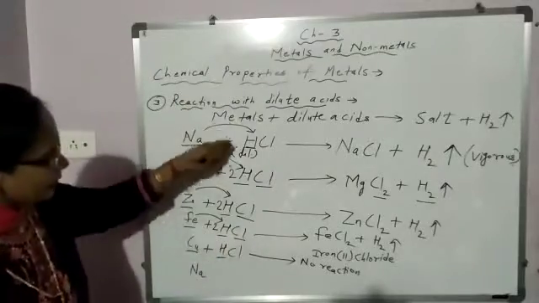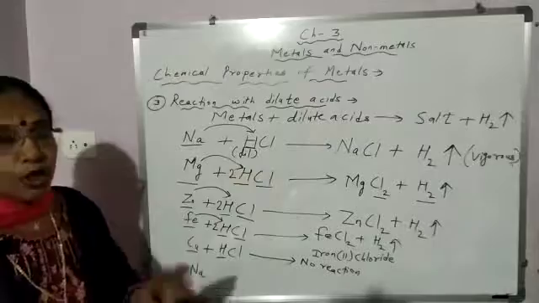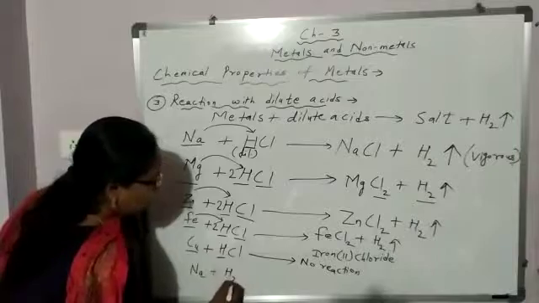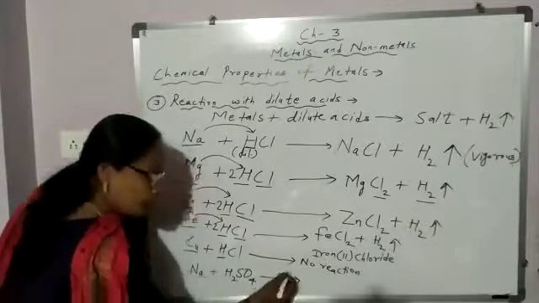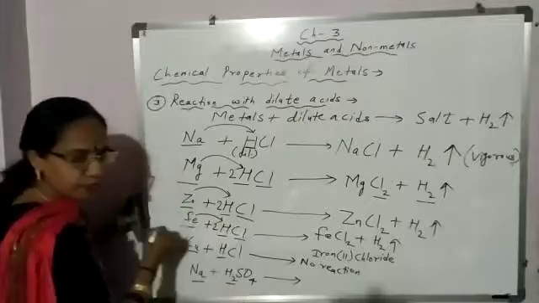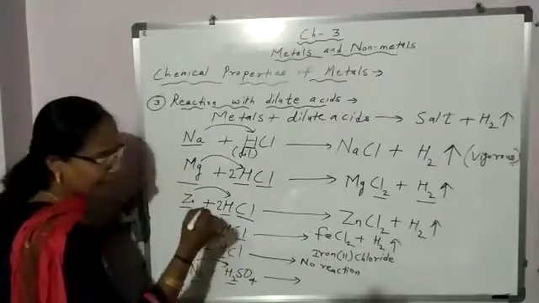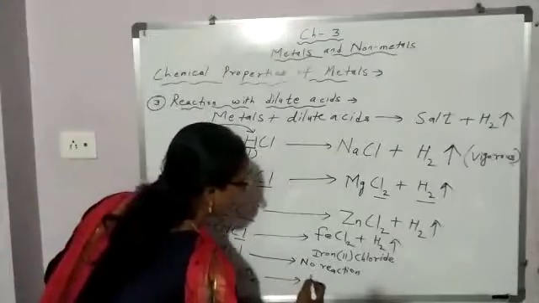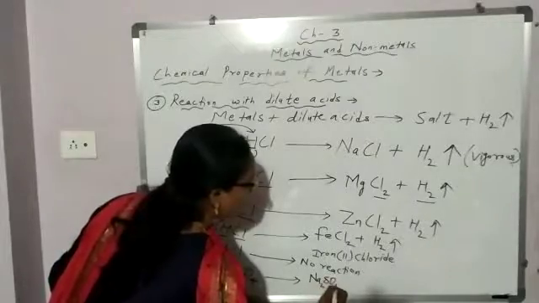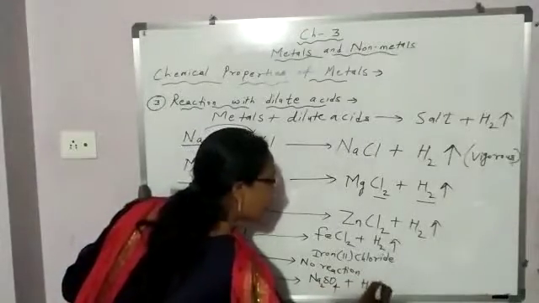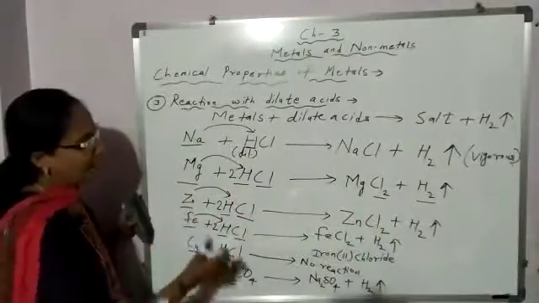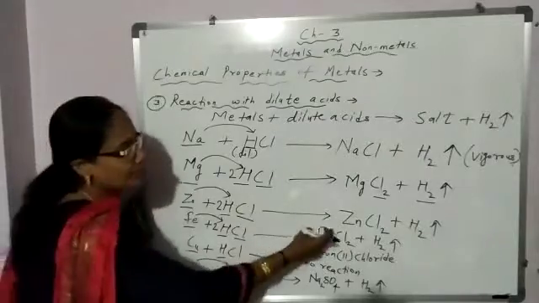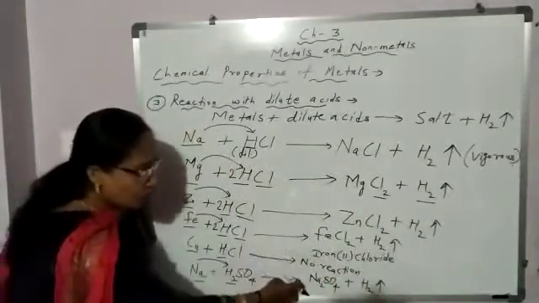So all these examples I discussed with dilute hydrochloric acid. Now in place of dilute hydrochloric acid, if you take dilute sulfuric acid, what is the formula? H2SO4. So here again, sodium is more reactive than hydrogen. So sodium will remove hydrogen and take its place. And what is obtained? Sodium sulfate, Na2SO4 plus which gas is evolved here again? Hydrogen gas. So with hydrochloric acid or sulfuric acid, when metals react, which gas is evolved? Hydrogen gas. Along with it, what is formed?